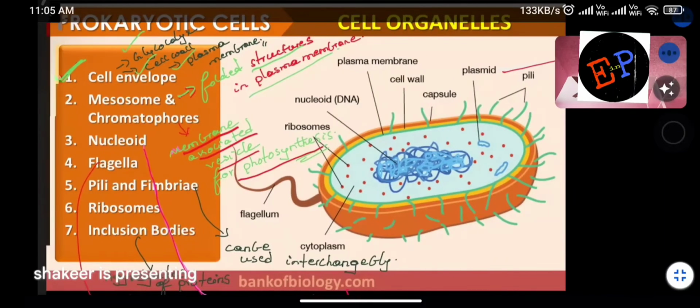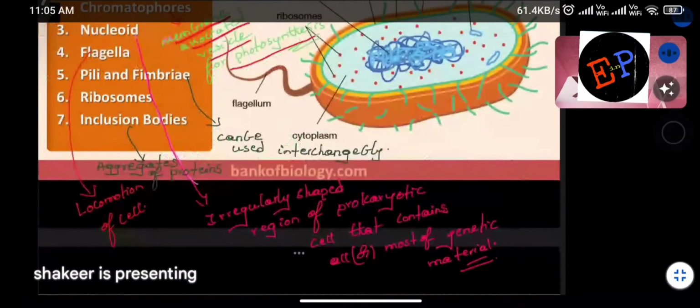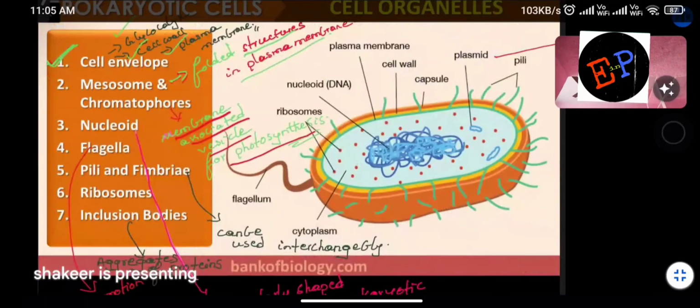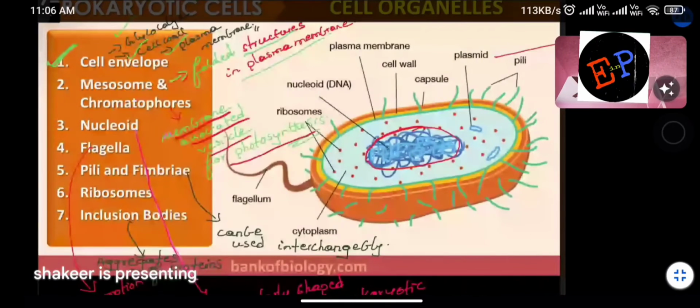Clear? See, a question can be asked like, what are the organelles which are present in prokaryotic cells and what are the organelles which are present in eukaryotic cells? So a question can be asked on that also. So you should be very careful about the different organelles in prokaryotic and different organelles in eukaryotic. Clear now? Nucleoid. What is meant by nucleoid? Here you are seeing this structure. This total is called the nucleoid, where the total genome information is present in the form of DNA. Are you able to understand that? This total arrangement we can call the nucleoid in the case of prokaryotic cells.